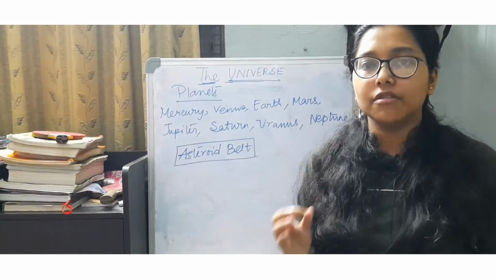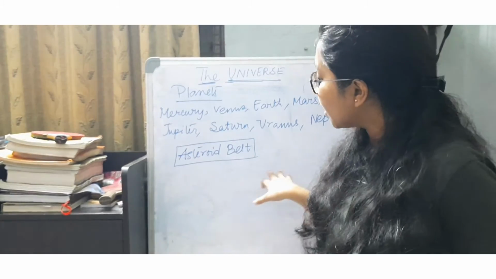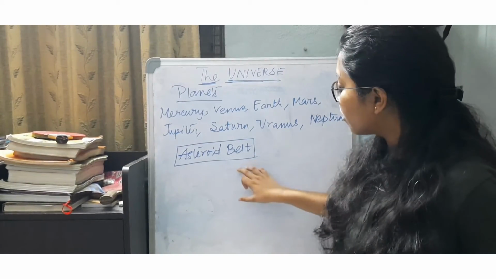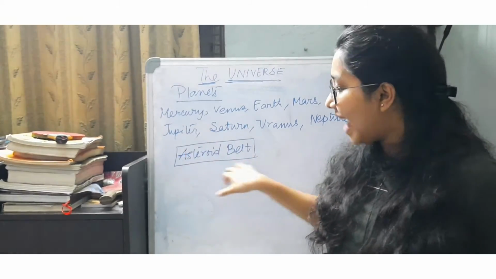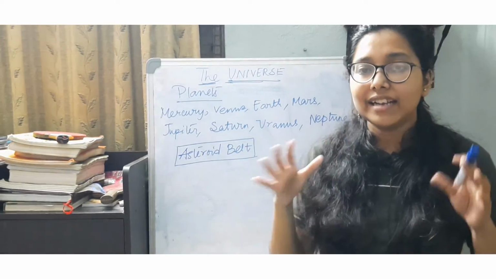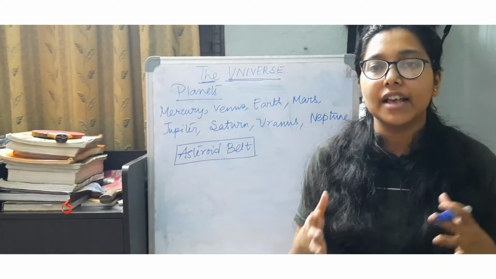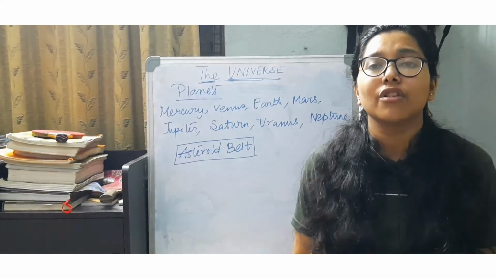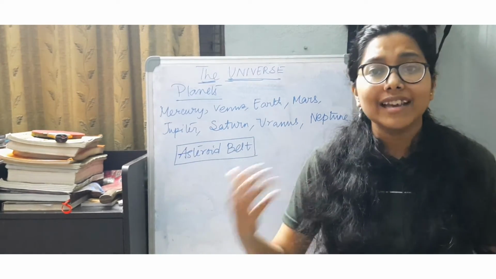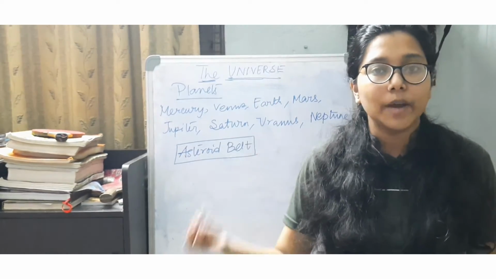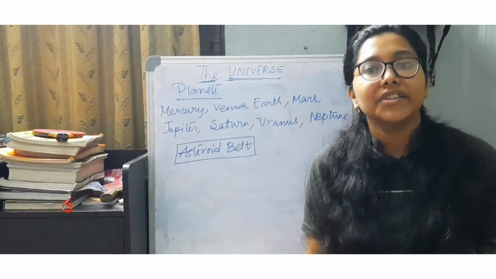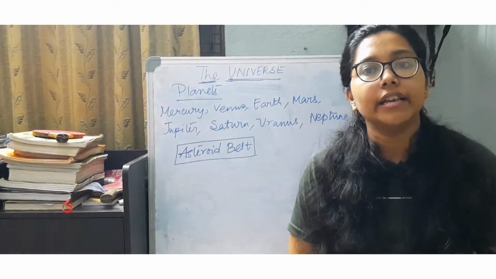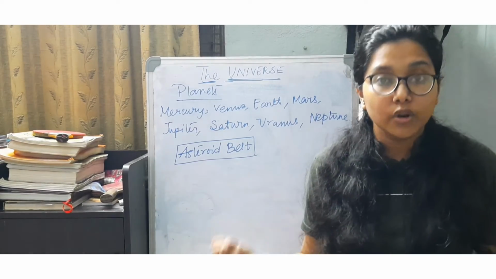So always try to remember the order. Now the most important observation in the solar system is the asteroid belt. Where is this asteroid belt present? This question may be asked, where is the asteroid belt located, or what is the asteroid belt? So this question is very important. What is the asteroid belt? Where is the asteroid belt located?